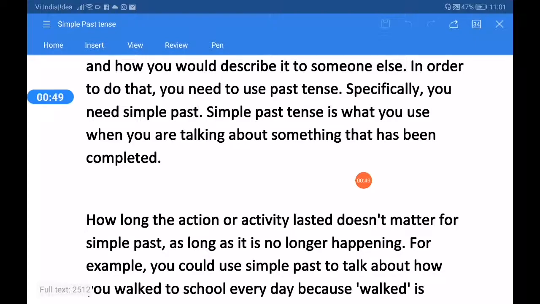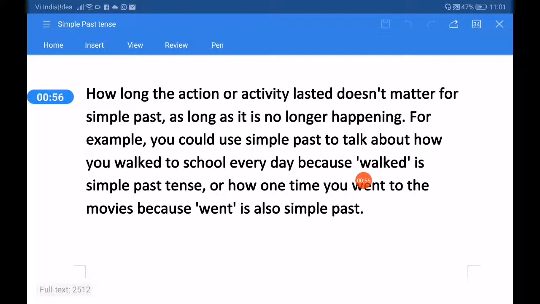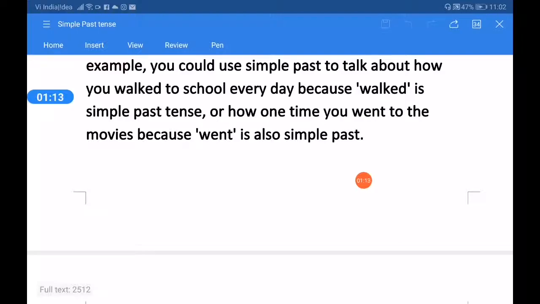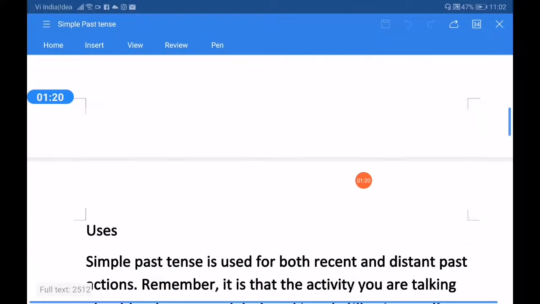Simple past tense is what you use when you are talking about something that has been completed. How long the action or activity lasted doesn't matter for simple past as long as it is no longer happening. For example, you could use simple past to talk about how you walked to school every day because walked is simple past tense, or how one time you went to the movies because went is also simple past.